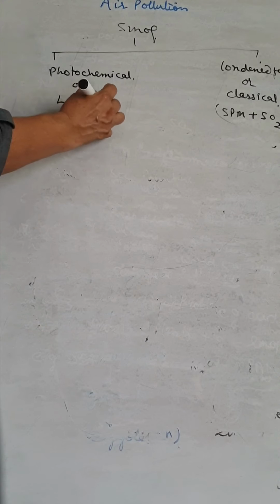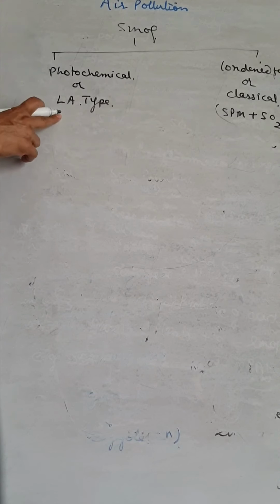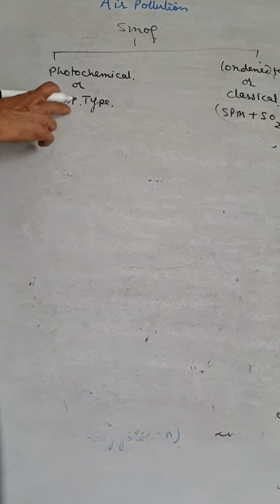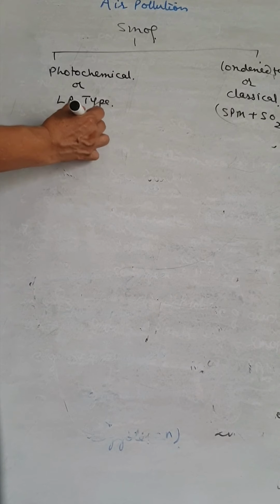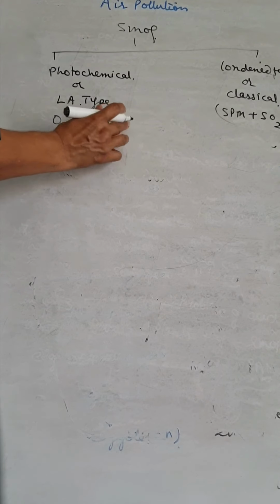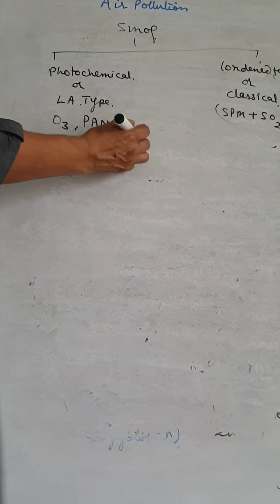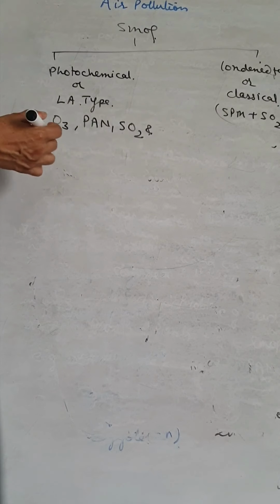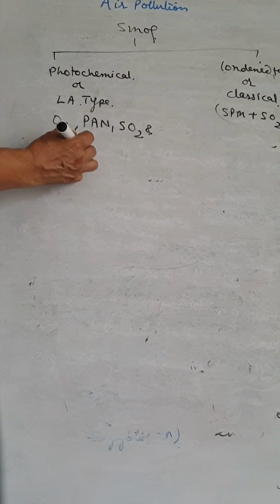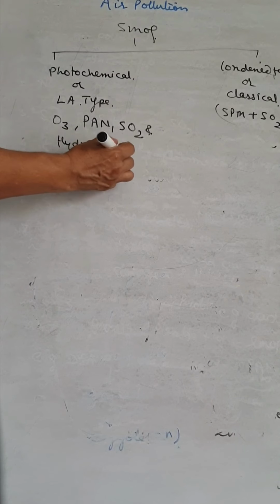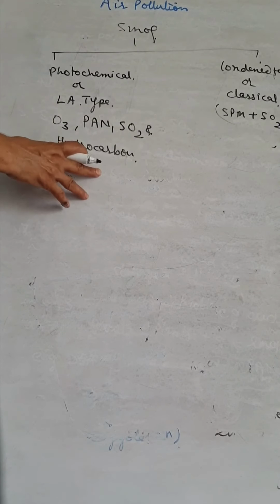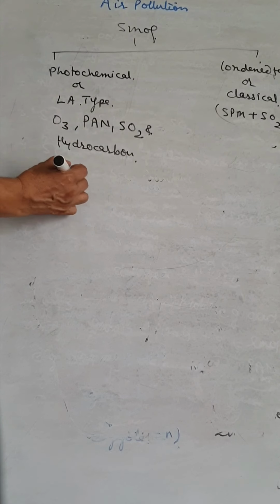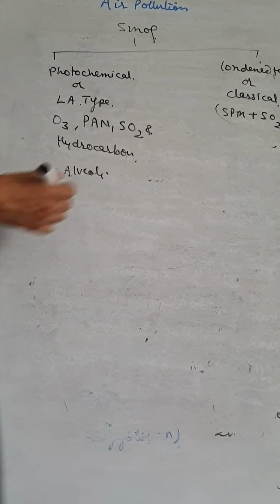Why do we call it LA type? Because it was first seen in Los Angeles. Examples are O3, PAN, SO2 and hydrocarbons. So smoke is of two types. It affects the respiratory system, mainly the alveoli.